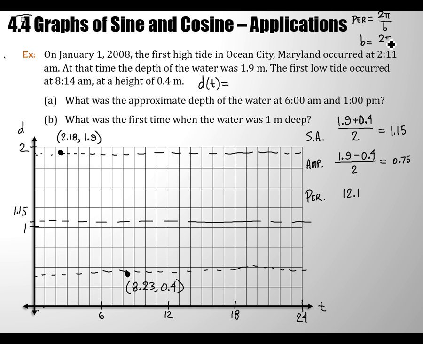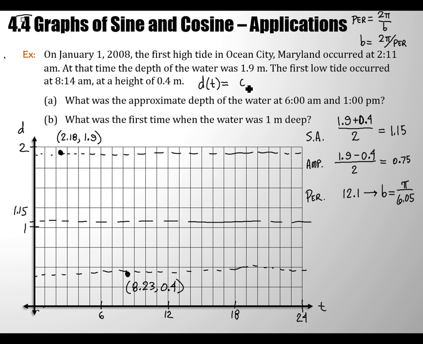So b is equal to what? 2 pi over period. Oh, it's the same thing basically. That's kind of convenient. Okay, good. If you solve it for b, that is in fact what you get. That's pretty cool. So what's b? 12.1 is the period. That makes b 2 pi over 12.1, or pi over 6.05. That's a number I've already seen today. Okay, beautiful.